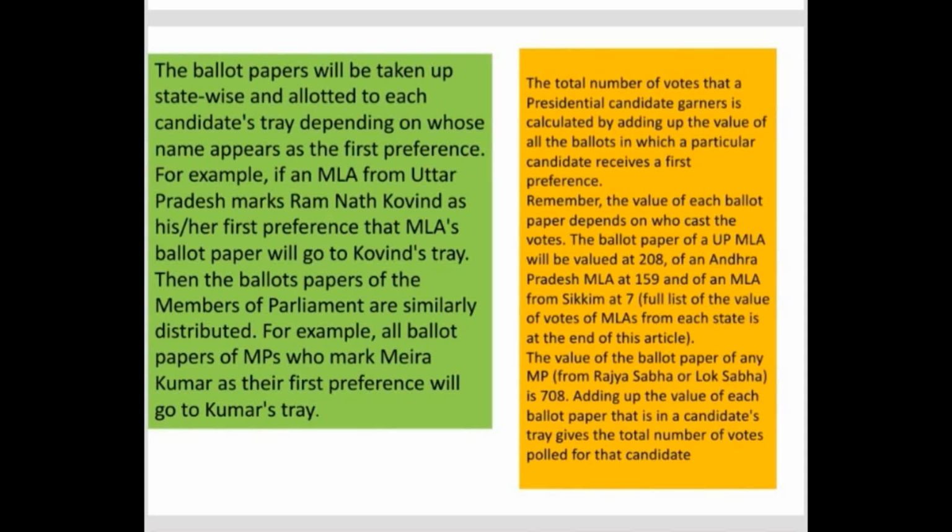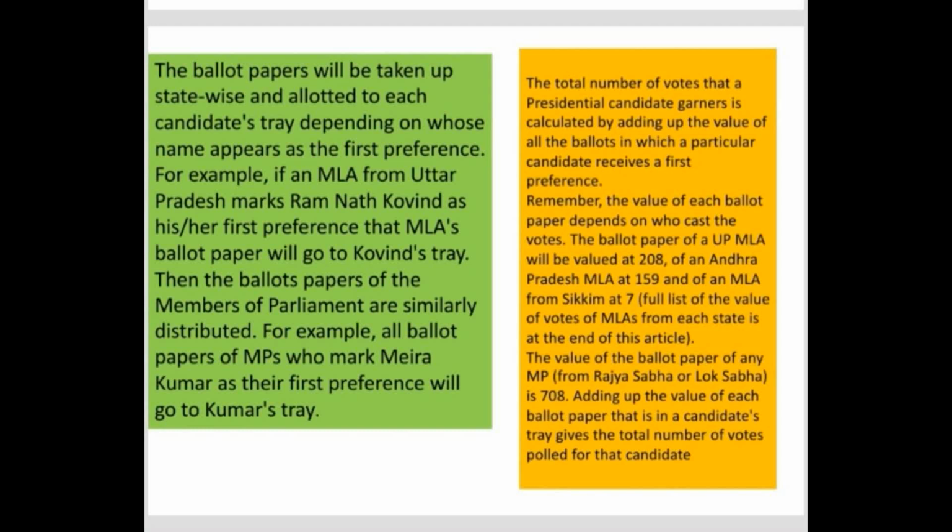See, the ballot papers will be taken up state-wise and allotted to each candidate's tray. Suppose for example there are 2 candidates contesting the presidential election, Ramnath Kovind and Meera Kumar. So there will be 2 trays, and each tray will be labeled, one as Ramnath Kovind and the other as Meera Kumar. Now the ballot papers from all the states will be taken to Delhi. Suppose they take the ballot papers from Andhra Pradesh, and they will see to whom the MLAs have given first preference votes.